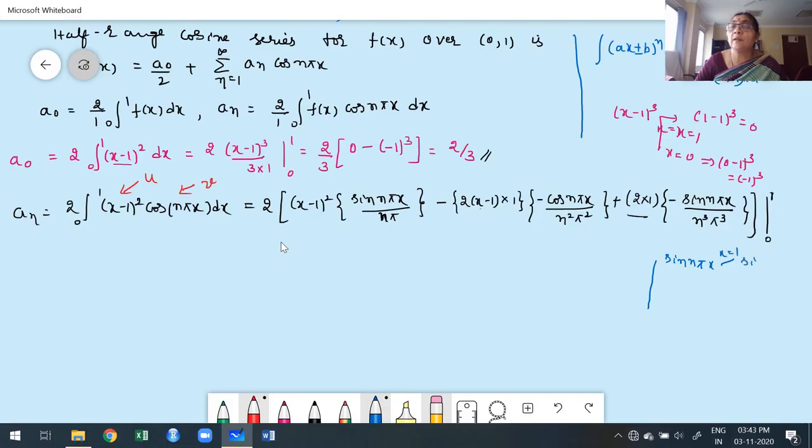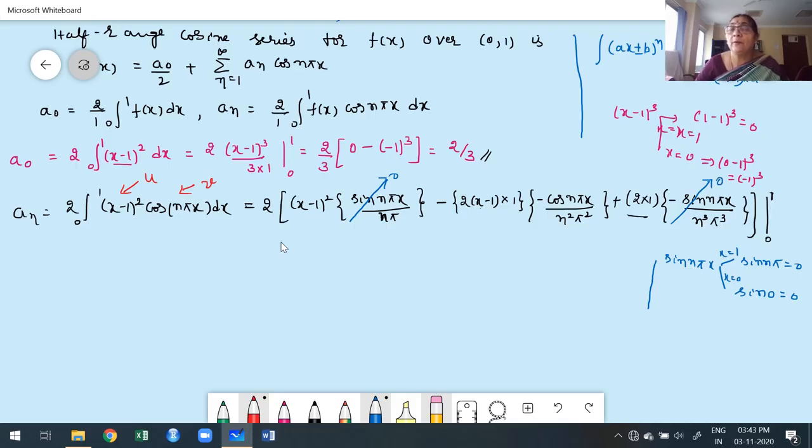What happens? sin n pi. What is the sin n pi value? 0. And the next lower limit is x is 0, so sin 0. What is my sin 0 value? 0. This shows that sin n pi x is 0 at both the upper and lower limits. Where you have sin n pi x, you write that value as 0.